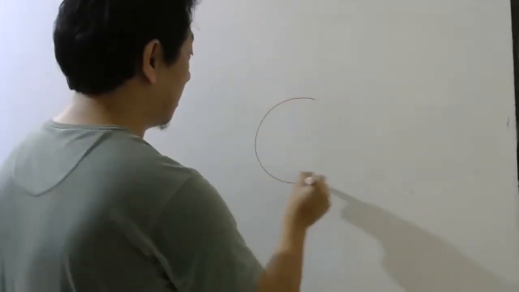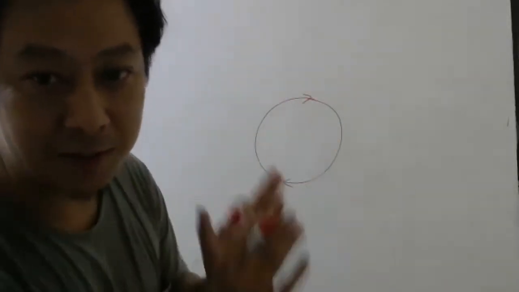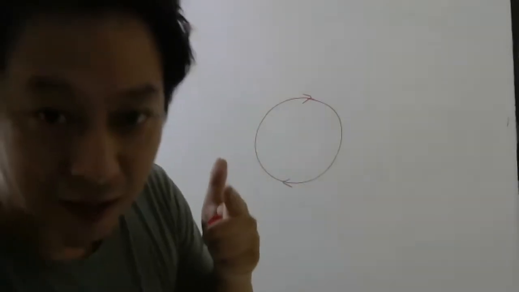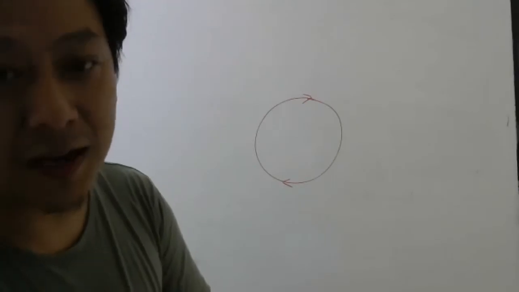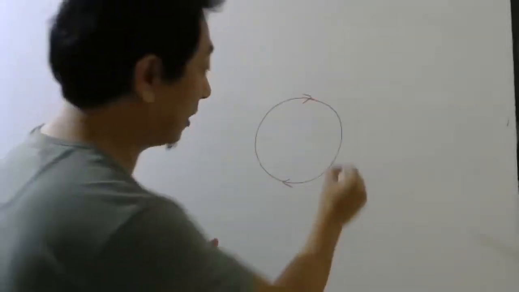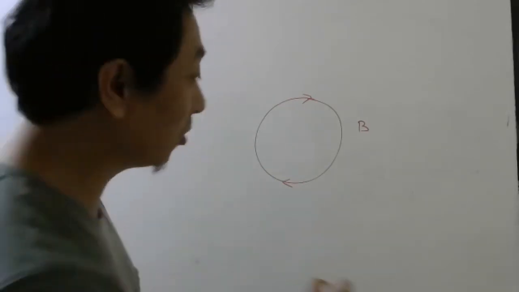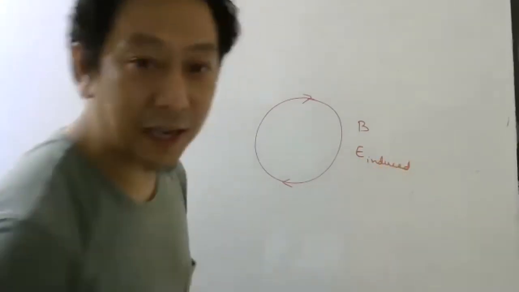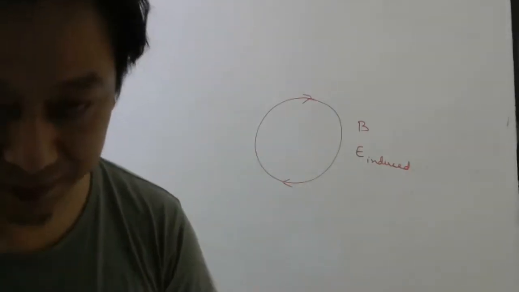The question is, they have shown some line like this in the question paper. They have asked, can this be electrostatic field? Can this be induced electric field? Can this be magnetic field? Or can it be both magnetic field and induced electric field? You know that magnetic field can be a closed loop. So it can be magnetic field. Just now I told you induced electric field lines are also closed loops. So it can be induced electric field also. It cannot be electrostatic field, no, Nisarga. Electrostatic fields are open loops. Clear now?